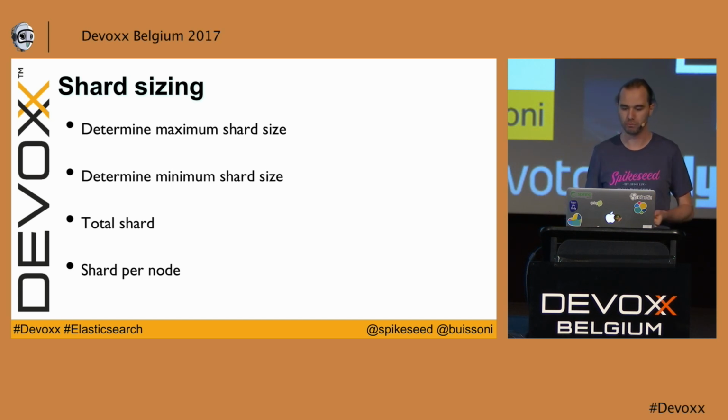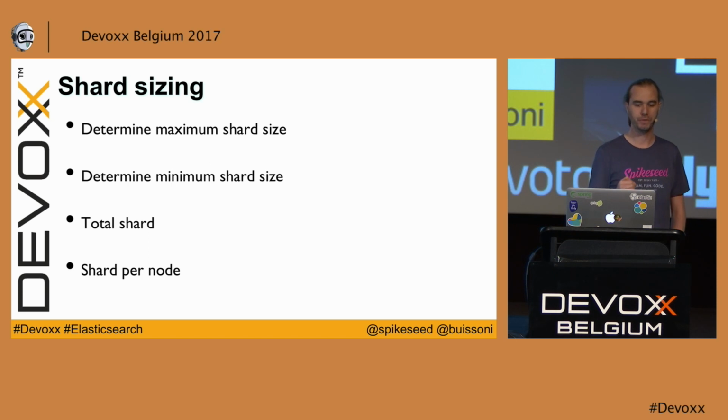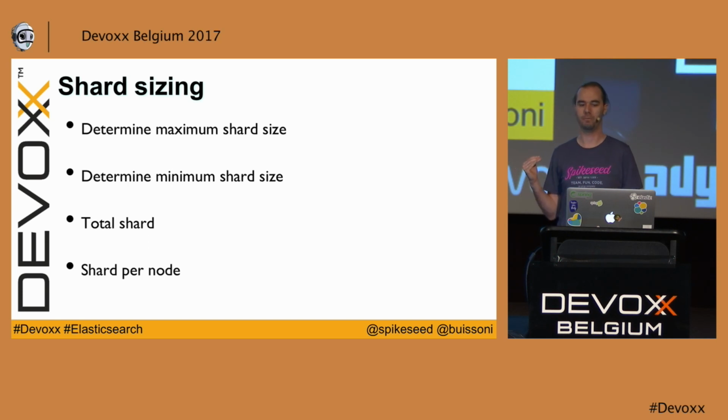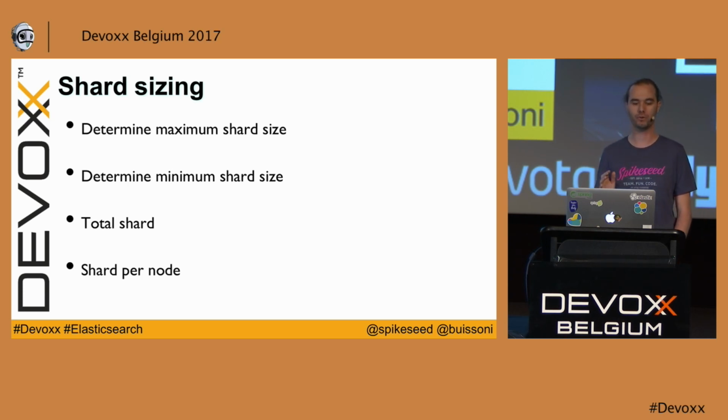If at the end of the test the response times are acceptable, you can increase the number of documents, and so on, until you break your expectations. So at the end, you have determined the maximum number of documents you can store in a shard with only search queries. The second step is to determine the minimum number of documents you can store in a shard. It's exactly the same exercise, but you simulate indexing at the same time. At the end of these two first steps, you can determine a kind of average number of documents you can store in a shard.